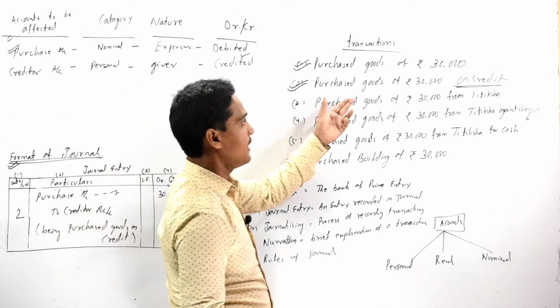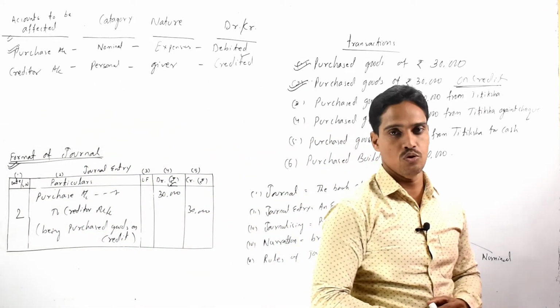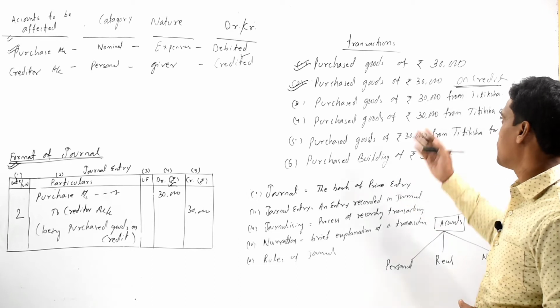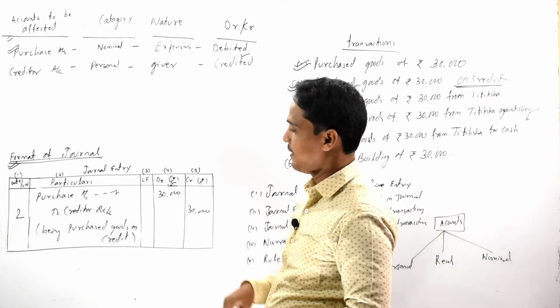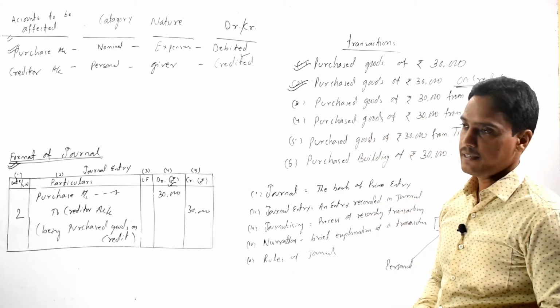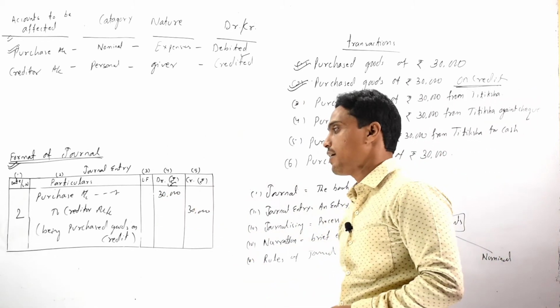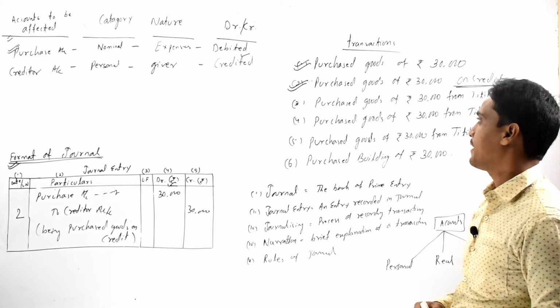So the journal entry of purchased goods of rupees 30,000 on credit is: purchase account debit rupees 30,000 to creditor account rupees 30,000.